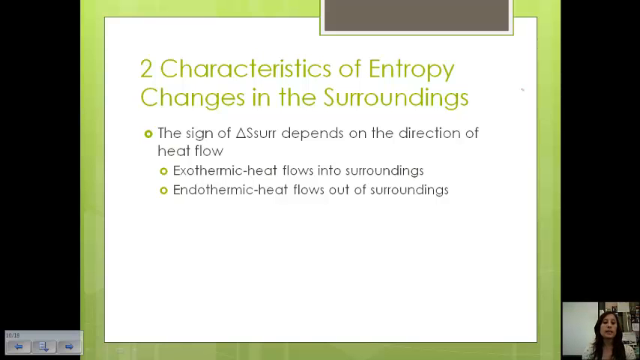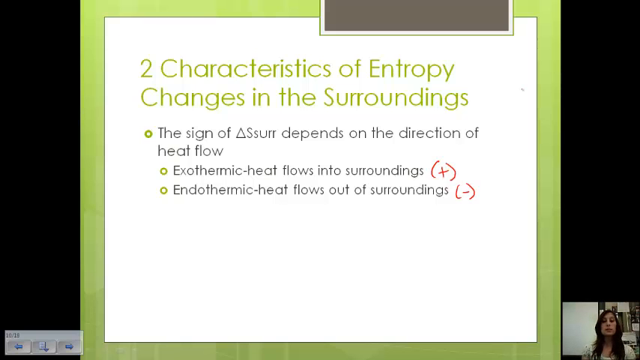Okay, so we talked about exothermic and endothermic. So if a reaction is exothermic, then heat flows into the surroundings. So in terms of the entropy of the surroundings, this would be something that's positive. Heat's flowing into it. For an endothermic reaction, heat is flowing out of the surroundings, and so we would say that in terms of the surroundings, this is negative.